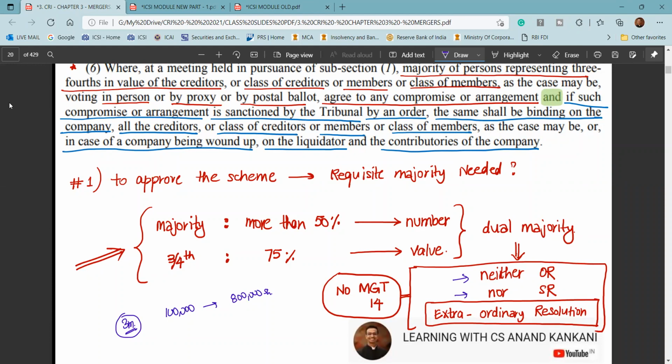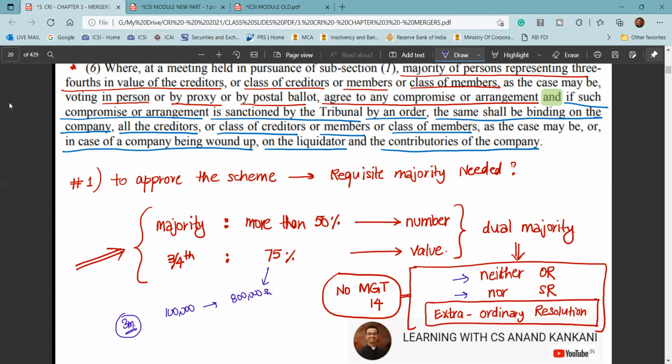So 50,001 members, 3/4 of this 8 lakh, that is 6 lakh, you are going to put it in the value. So if more than 50,000 members vote in favor of the resolution, and their consolidated holding is 6 lakh and above, then the resolution is approved. Otherwise it is not approved.